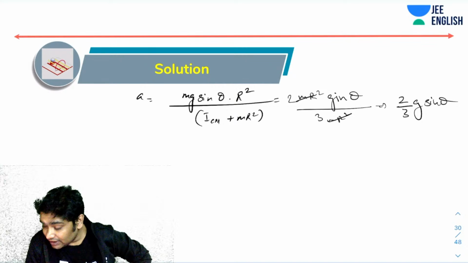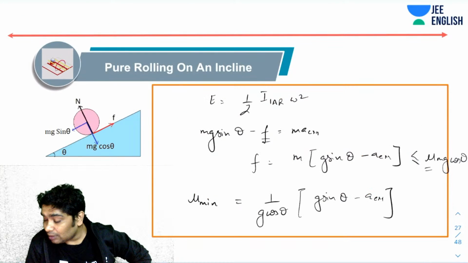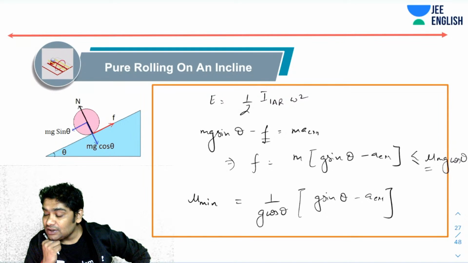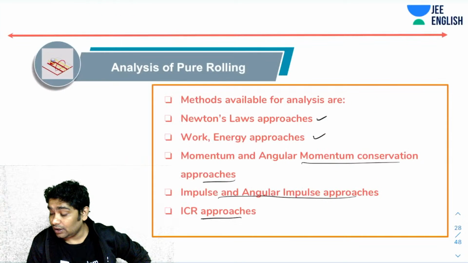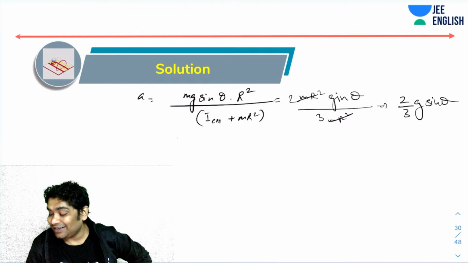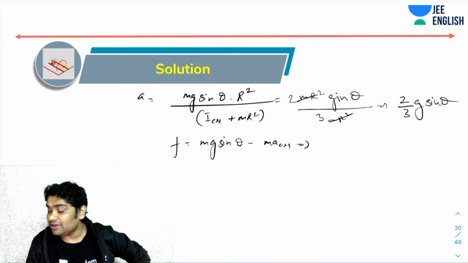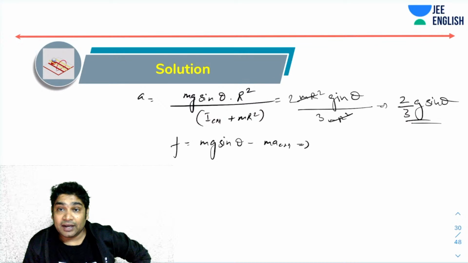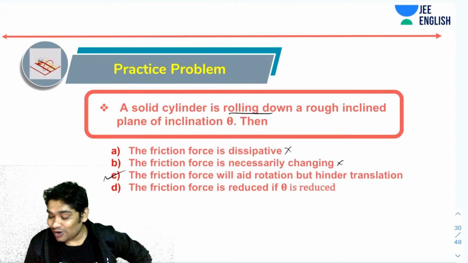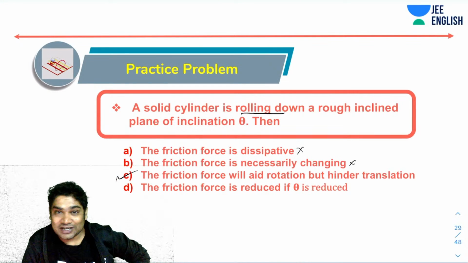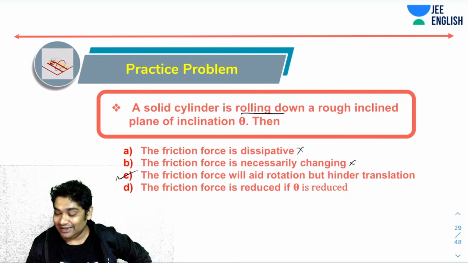So you should have known this. And then we realized that the amount of friction acting would be m g sine theta minus m a_CM, right? So if I substitute the value of m a_CM from here, let's see what I am getting. I am getting 1 by 3 m g sine theta. So friction is in fact reduced if theta is reduced. Okay, so option D is also correct.